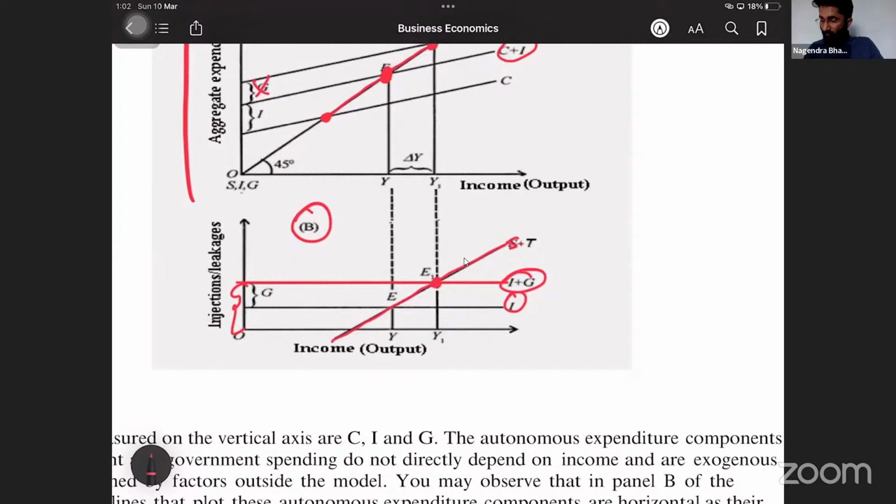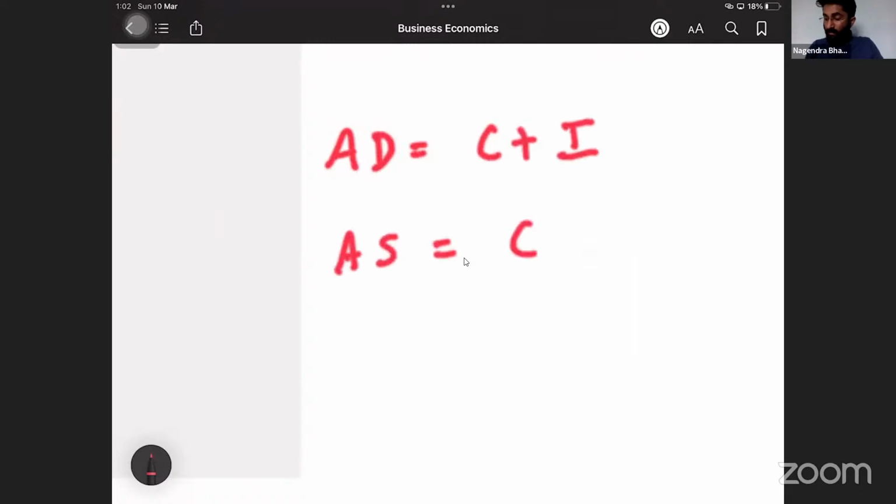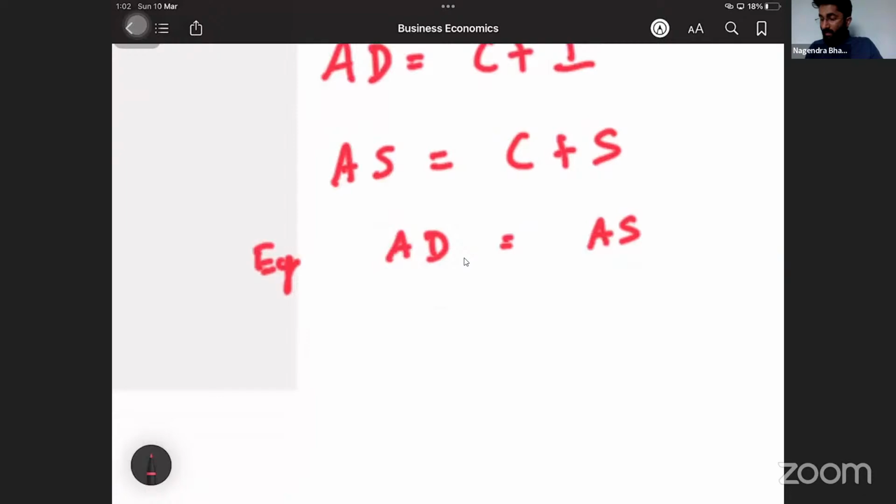This point is equilibrium. See, listen, in the two sector model, aggregate demand is equal to C plus I, aggregate supply is equal to C plus S, correct? So at equilibrium, aggregate demand is equal to aggregate supply. Aggregate demand is C plus I, aggregate supply is C plus S. C got cancelled.